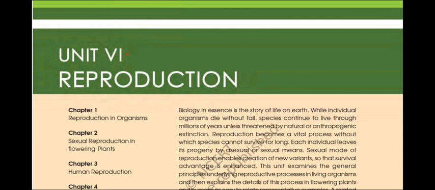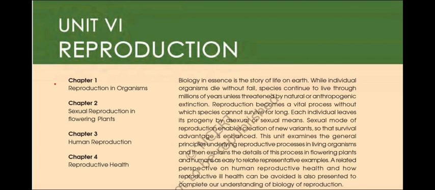In today's video, we are going to start Unit 6, Reproduction. In this unit, there are 4 chapters. Chapter number 1, Reproduction in Organism. Chapter number 2, Sexual Reproduction in Flowering Plants. Chapter number 3, Human Reproduction. Chapter number 4, Reproductive Health.